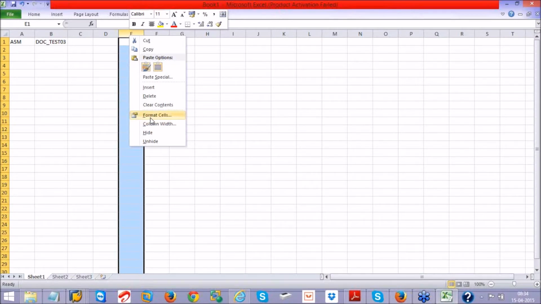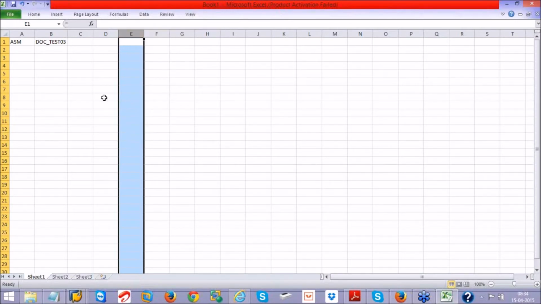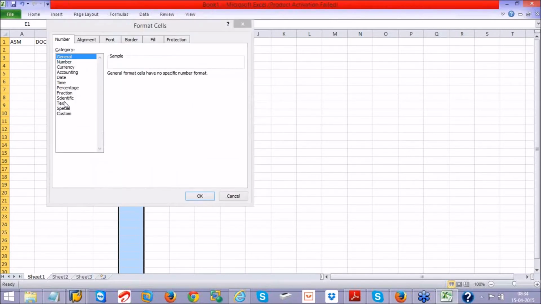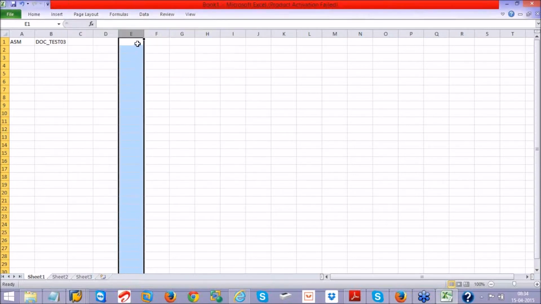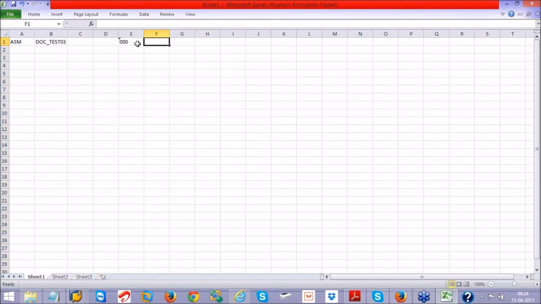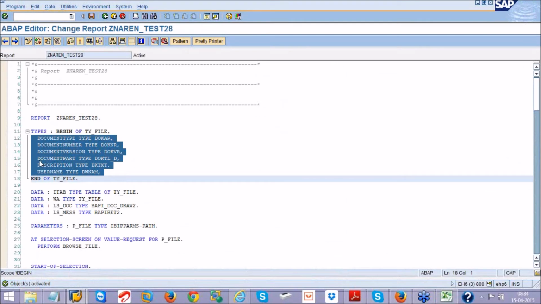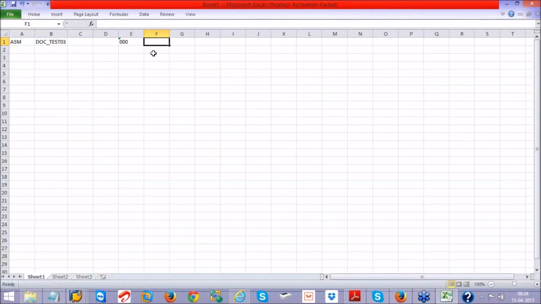I'll make this column a text column to accommodate the 3 zeros. Then we have to give the description. Description is test 03 or something.